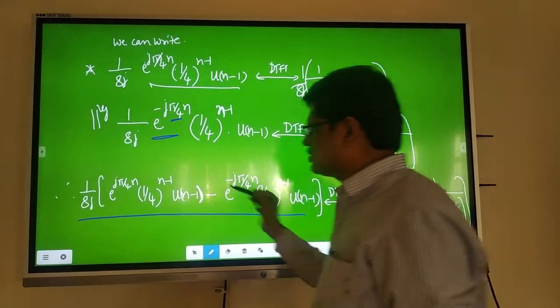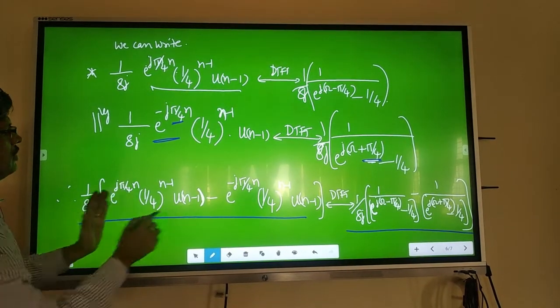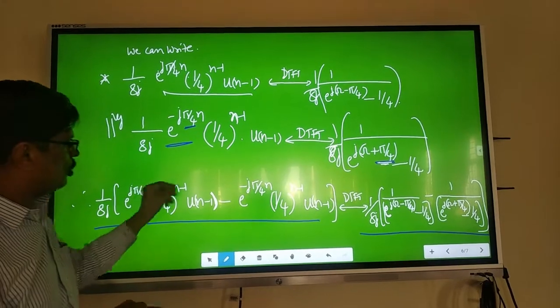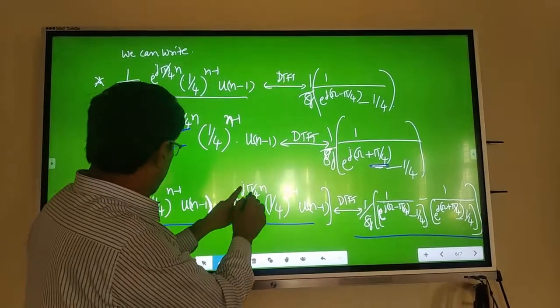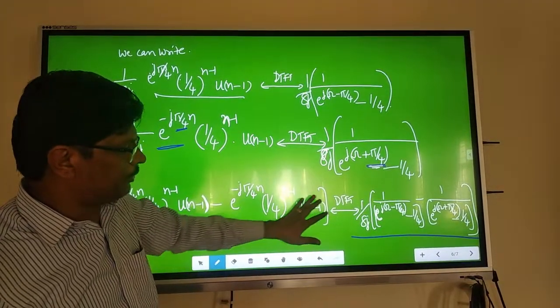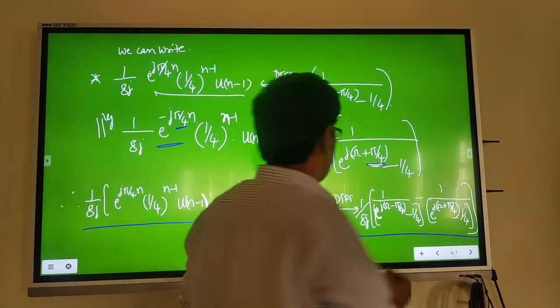Then that's all, that's the answer. 1 by 8j into all this. X of n is e power j beta n pi by 4, 1 by 4 to the power n minus 1, u of n minus 1, one term. Similarly, second term, e power minus j pi by 4 n, 1 by 4 to the power n minus 1, u of n minus 1. The DTFT of this is equal to, right-hand side, the same two terms.